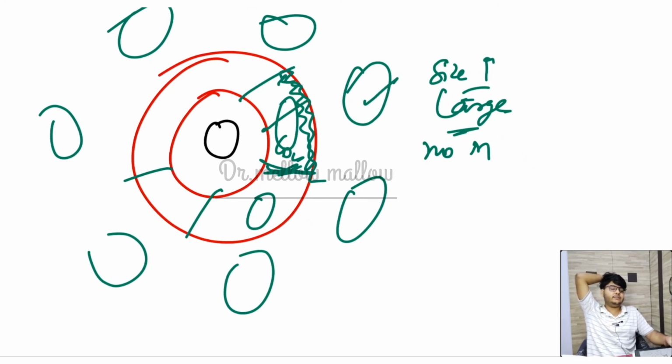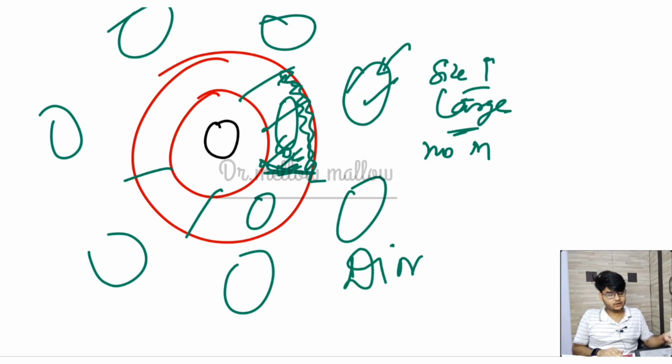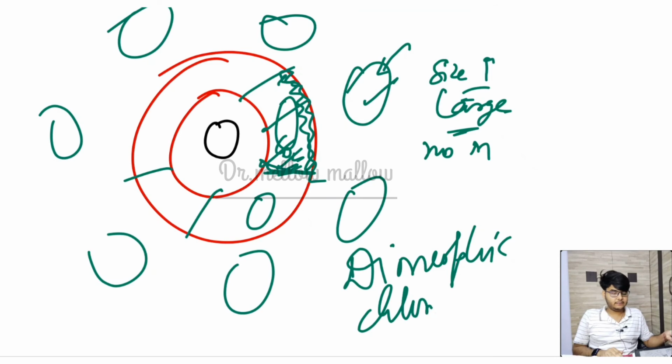Why is it different? Because one has grana and no Rubisco present, but here Rubisco is present, and it is agranal. So there is a functional as well as structural differentiation in both types of chloroplast. That is why it is called dimorphic chloroplast, present in Kranz anatomy. It is a very important concept.